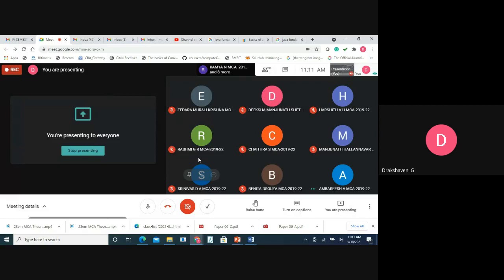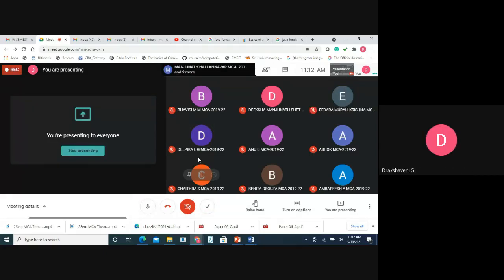Today's date is 18/5. Ambrish, yes, ma'am. Anu, present, ma'am. Ashok, present, ma'am. Benita, present, ma'am. Bhavishya, present, ma'am. Chaitra, present, ma'am. Diksha, present, ma'am. Deepika, present, ma'am. Murli Krishna, present, ma'am.